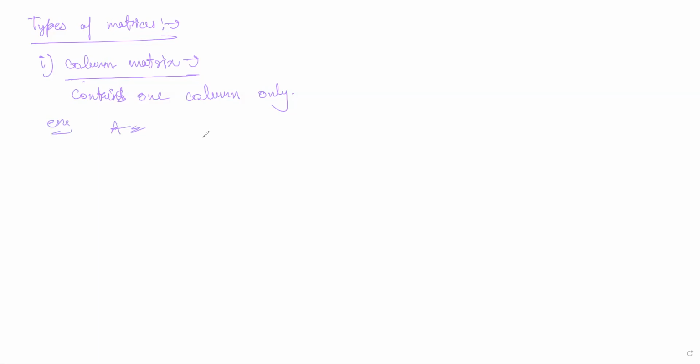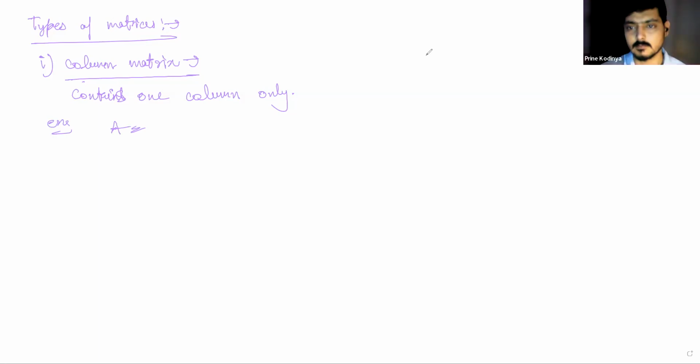The column matrix will always contain only one column, right? That is the definition of column matrix. And similarly, row matrix. I'm giving you an example of how a column matrix will look. A column matrix will always be n cross 1. There can be n number of rows, but there will always be one column only. So rows can be anything. For example, here I'm writing 3 cross 1. It means there is one column and 3 entries in it.